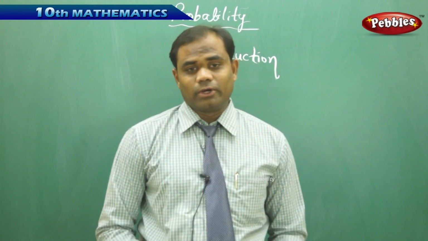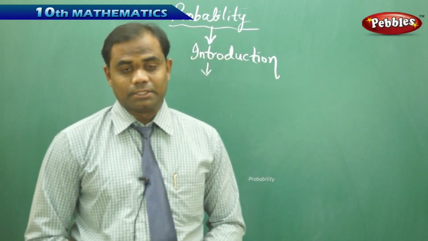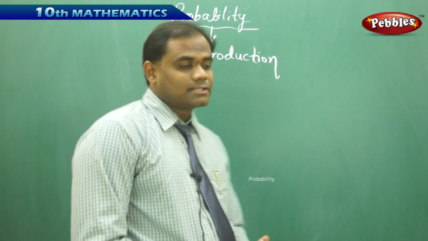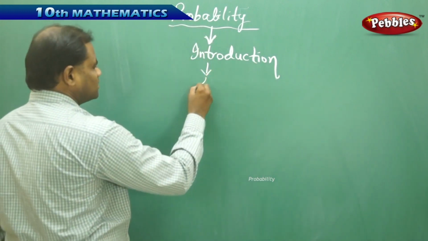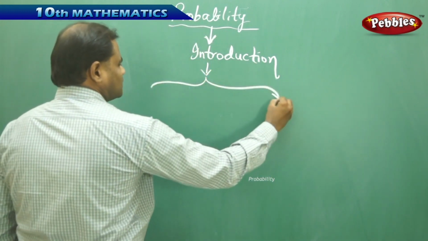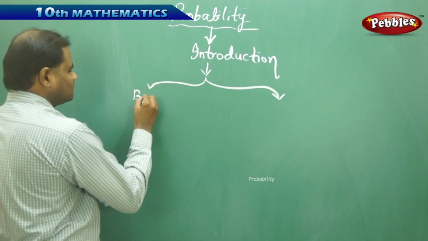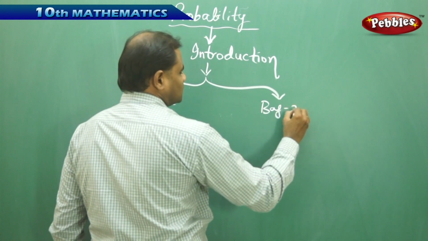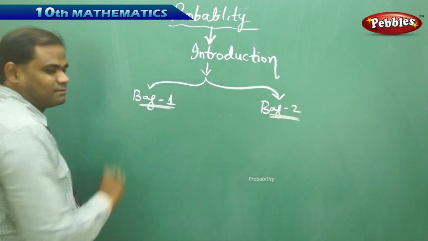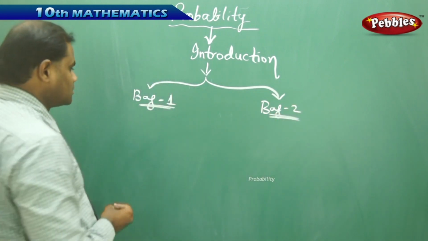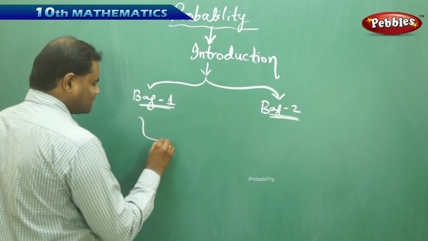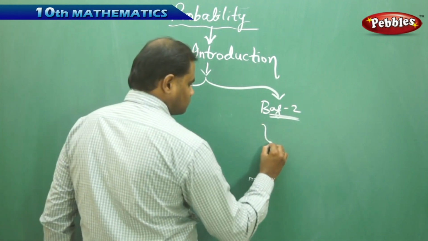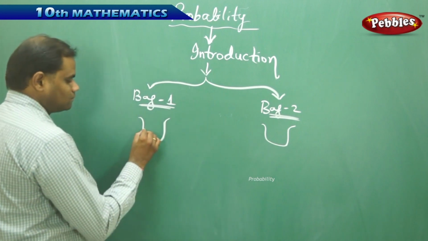Now let's take one more example to understand probability better. For example, I have two possibilities, bag 1 and bag 2. In both of the bags, I have differently colored balls.